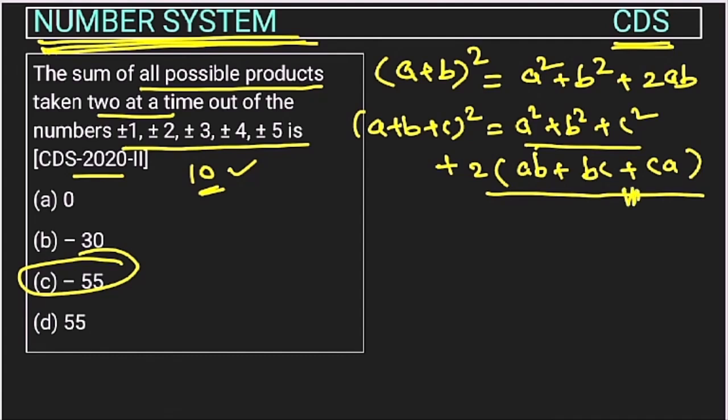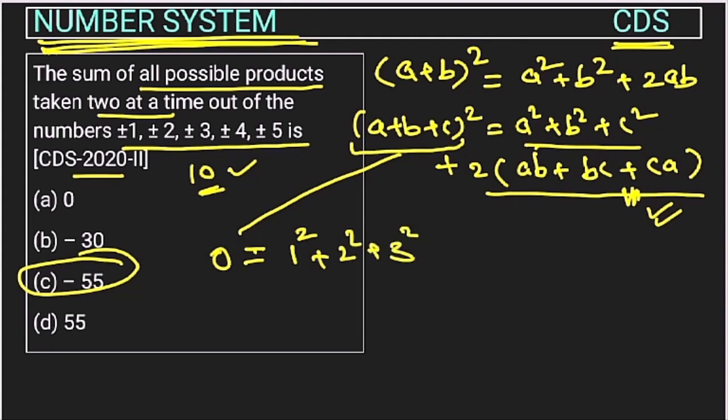This is what the question is asking. If we apply it on 10 variables, we will add all these 10 values. This will be plus 1, and we will add it with minus 1, so this will get cancelled. So this portion will be 0, and here this will be equal to 1 square. There will be 10 values like this: 1 square plus 2 square plus 3 square plus 4 square plus 5 square. Now there will be minus 1 square, minus 2 square, minus 3 square, which will get positive, so I am directly writing it here into 2.